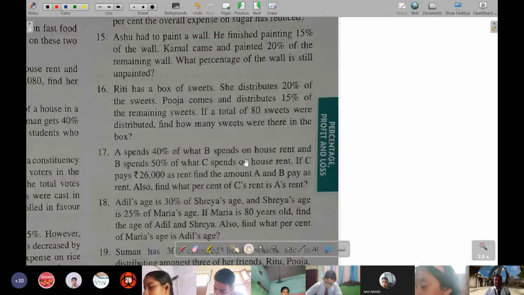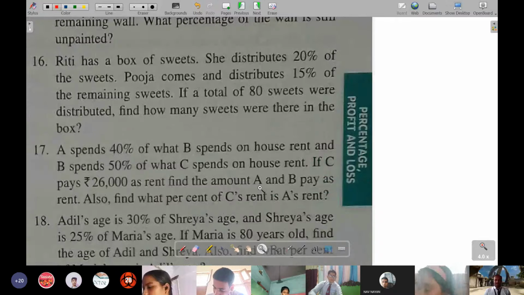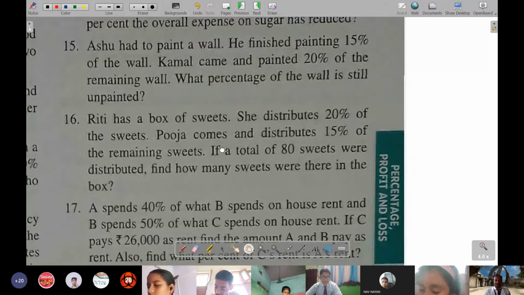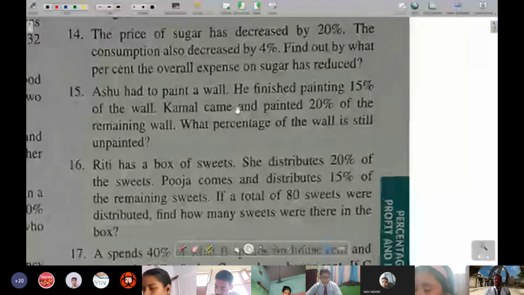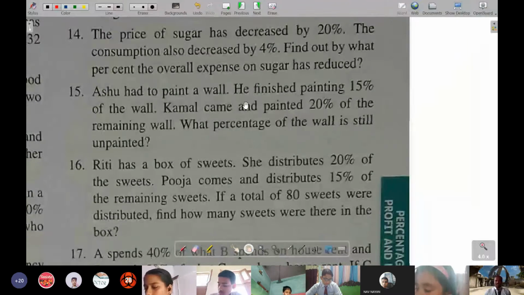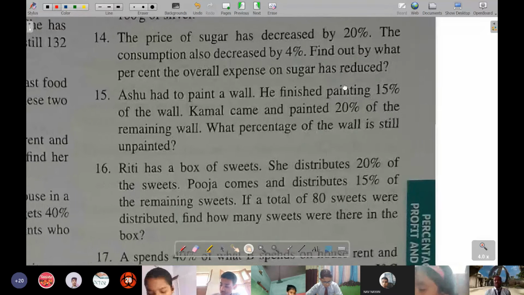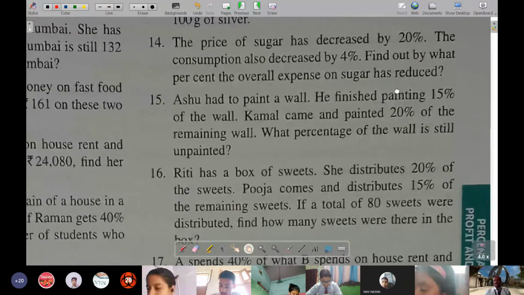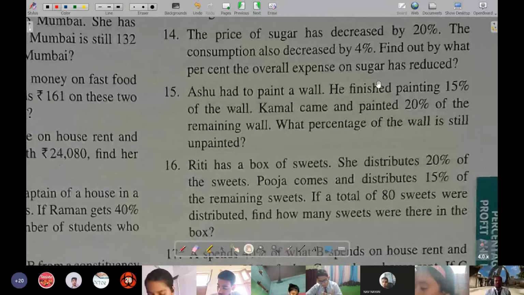So let's see question number 14. In question number 14, it has been said the price of sugar decreased by 20%. The consumption also decreased by 4%. Find out by what percent the overall expenses have reduced. So here you can do it by assuming 100 or X.